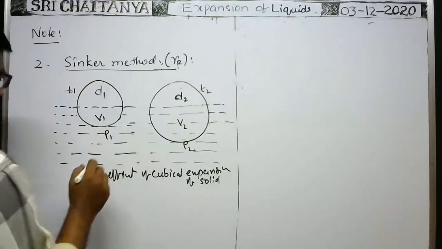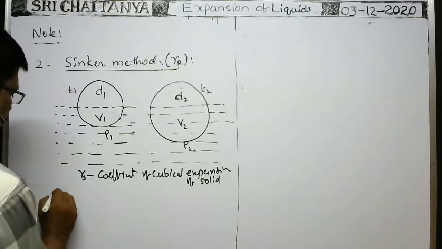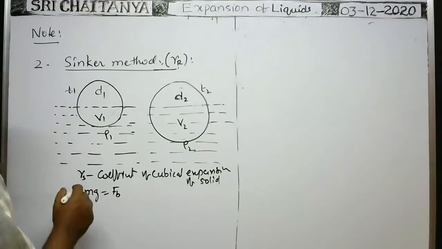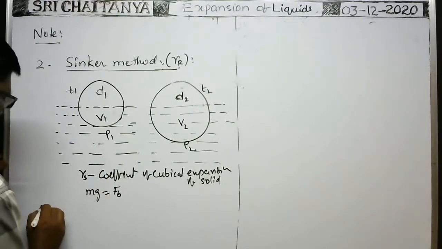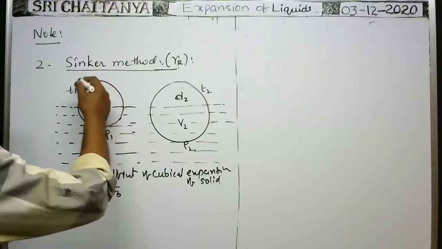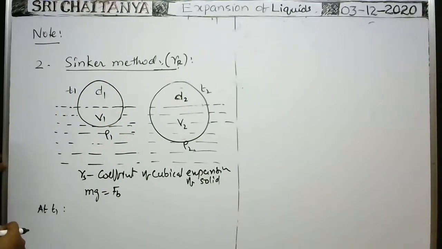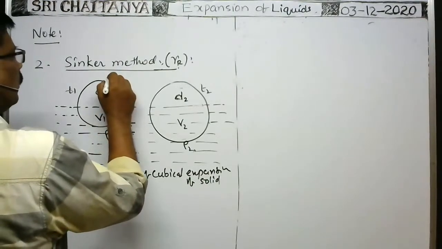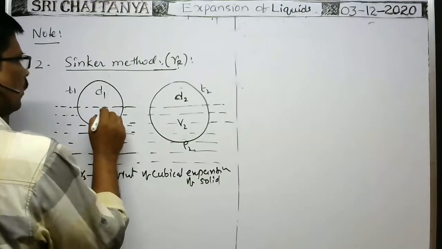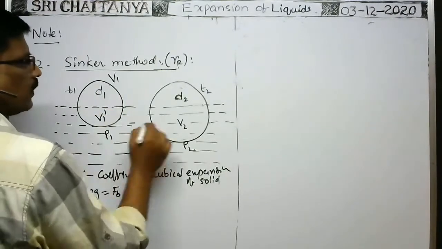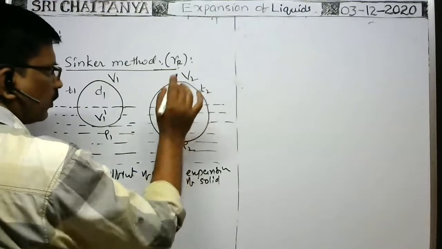Now, floating condition is same. According to Archimedes principle, weight mg is equal to buoyant force. At a temperature T1, total volume of the body is say V1. Volume of the body submerged in the liquid is say V1 dash. At a temperature T2, volume of the body is say V2, and volume submerged is V2 dash.